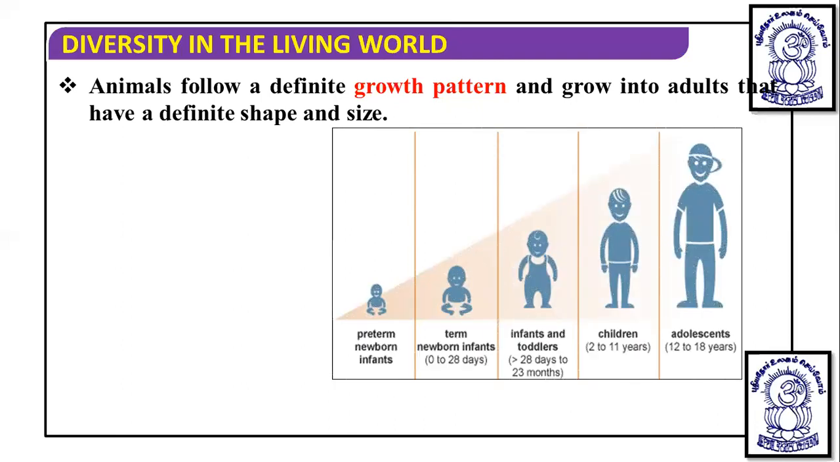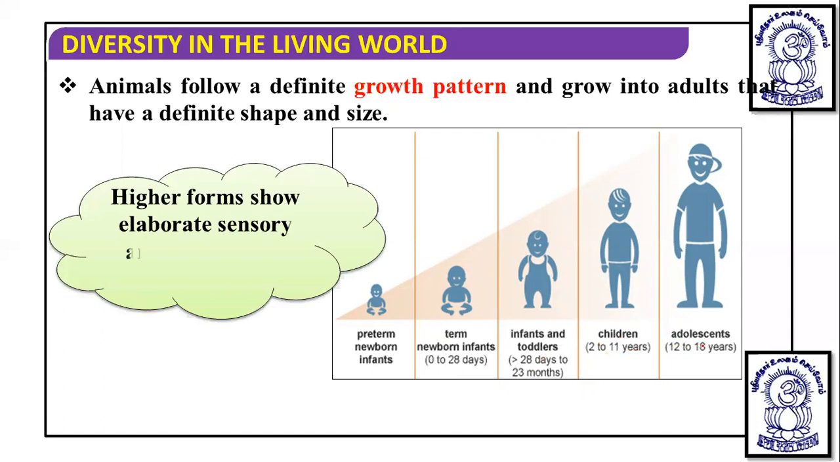In definite growth, different stages are also there. There is the preterm infant, then the 0 to 28 days newborn infant, then infants to toddlers, then children from 2 to 11 years of age, and from 12 to 18 years they reach the adolescent stage. The higher forms show elaborate sensory and neuromotor mechanisms.